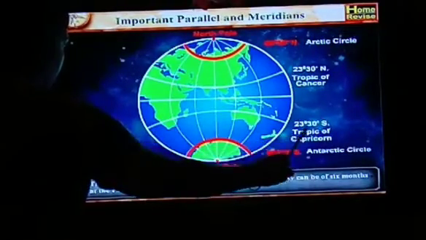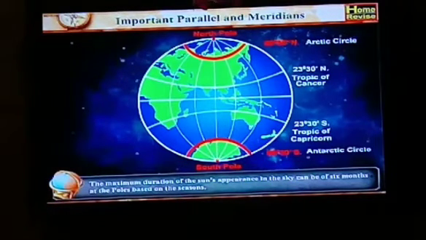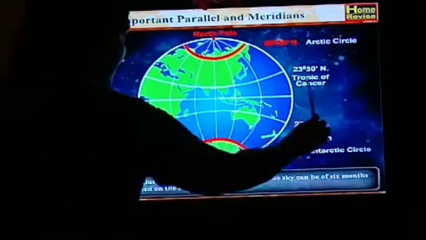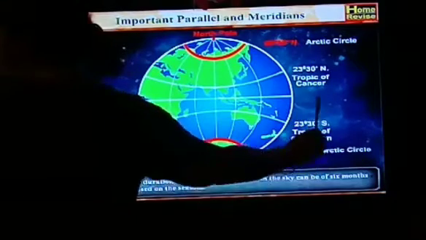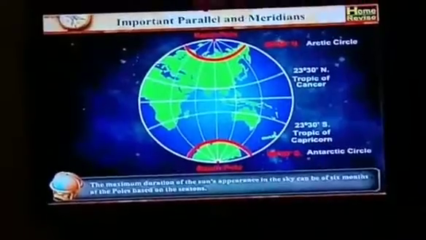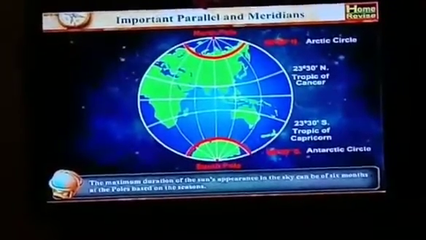Then on the northern side, that horizontal line, 23 degree 30 north, is called the Tropic of Cancer, and 23 degree 30 south is called the Tropic of Capricorn. So all places between 23 degree 30 north and south of the equator receive perpendicular rays on 2 days in a year. Okay, what is the meaning of perpendicular rays? Perpendicular means straight rays of the sun. So other areas of the earth never get perpendicular rays. The parallels at 23 degree 30 minutes north and south of the equator are called the Tropic of Cancer and Tropic of Capricorn.